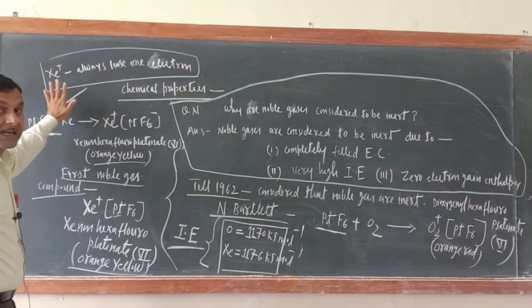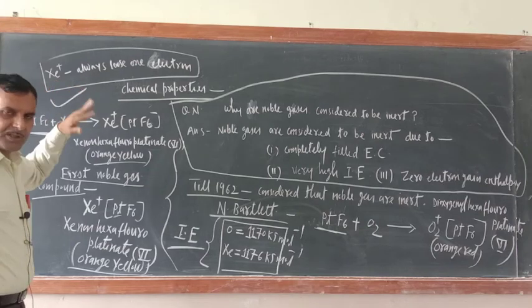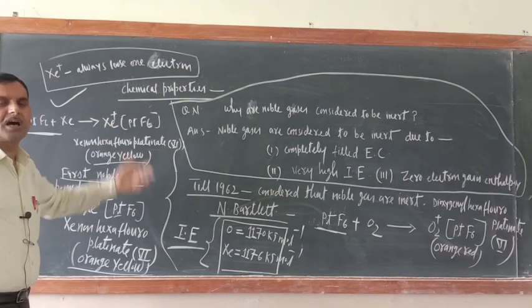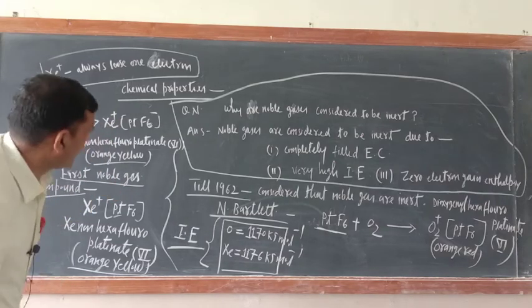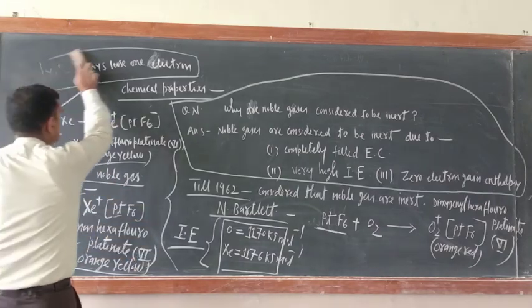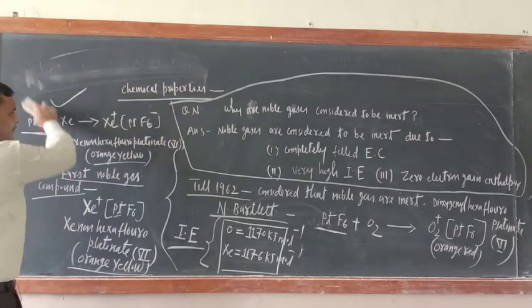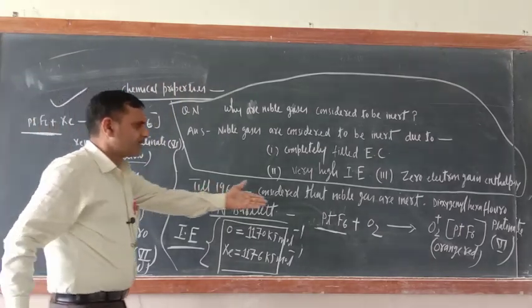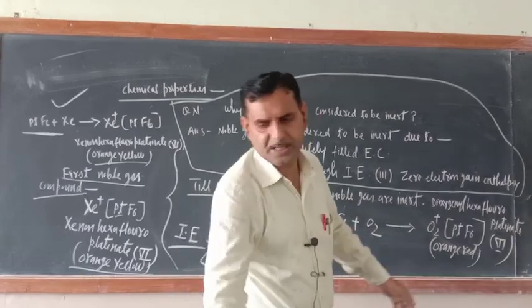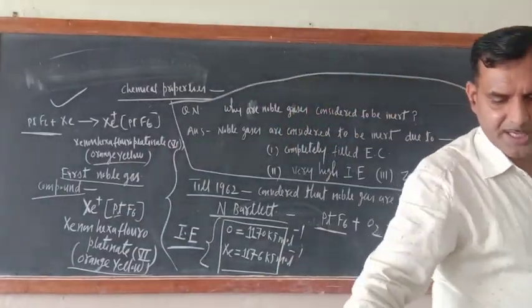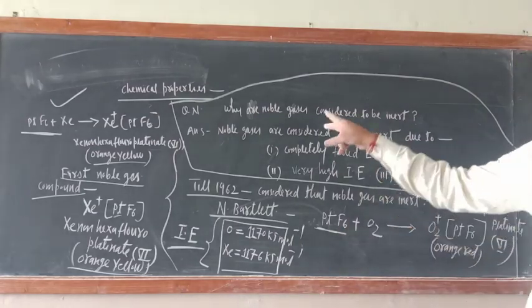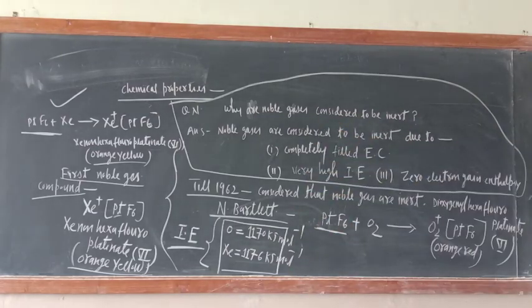But this is not a hard and fast criterion, because there are compounds where xenon is +6 also. Right now there is no need to write this; as and when it is required I will tell you. But generally here xenon is losing one electron in that compound. Xe+ means it has lost one electron, which has been gained by the PtF6. Okay, so thank you.